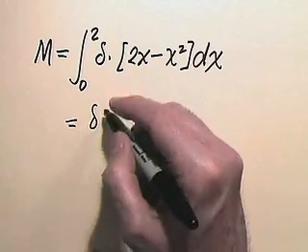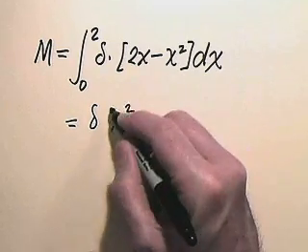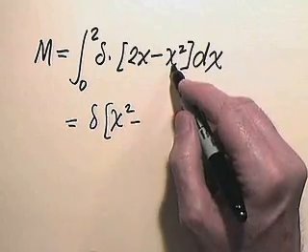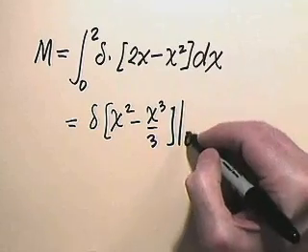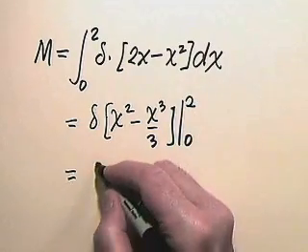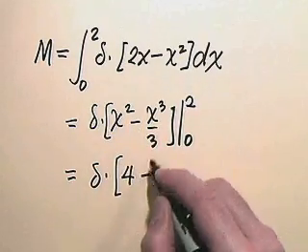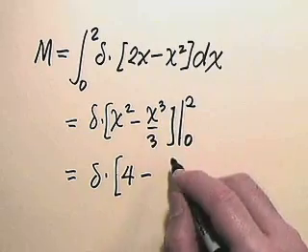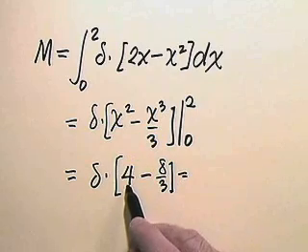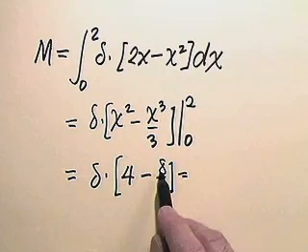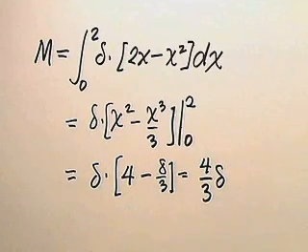So the delta is just constant, so it comes out of the integral. Antiderivative of 2x is x squared minus the antiderivative of x squared, which is x cubed over 3. That's to be evaluated between limits 0 and 2. So we get delta multiplied by 2 squared is 4 minus 2 cubed being 8. We have minus 8 thirds. Well, 4 is 12 thirds, and 12 thirds minus 8 thirds is 4 thirds. So we get 4 thirds delta for the mass.